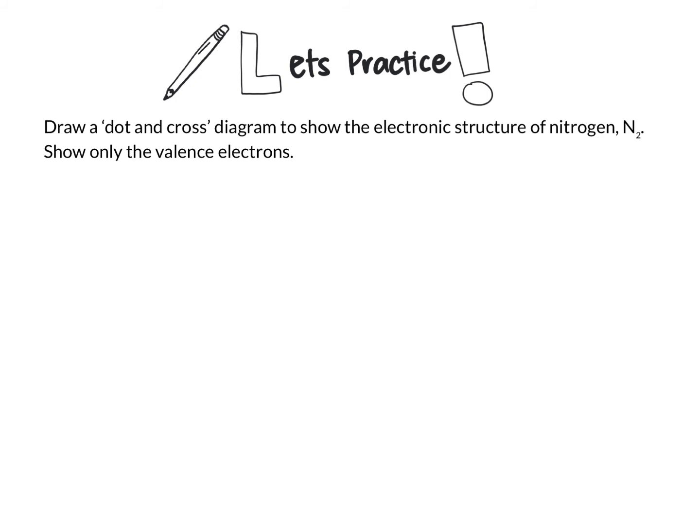For this next practice, draw a dot and cross diagram to show the electronic structure of nitrogen N2. Show only the valence electrons. Pause now, try, and play later. Now let's look at the answer.